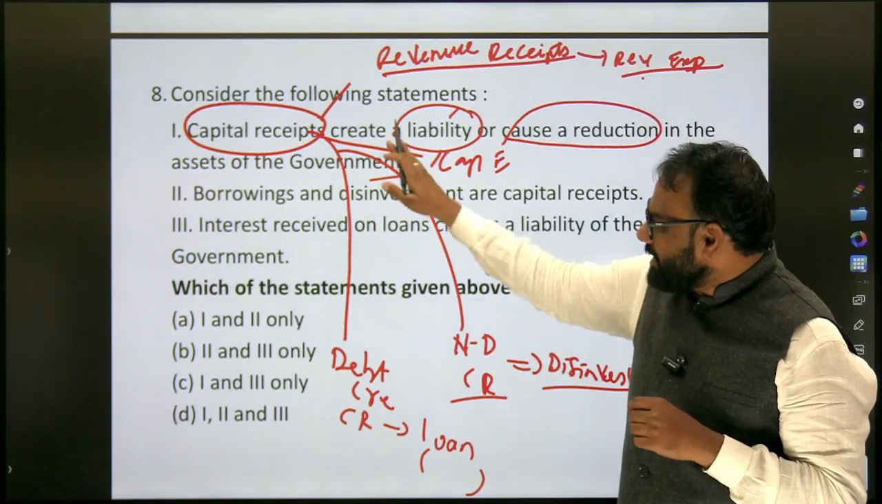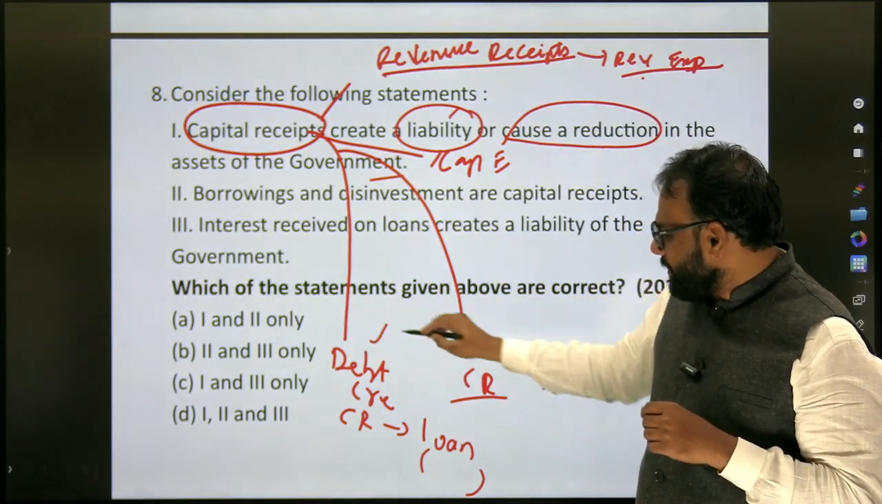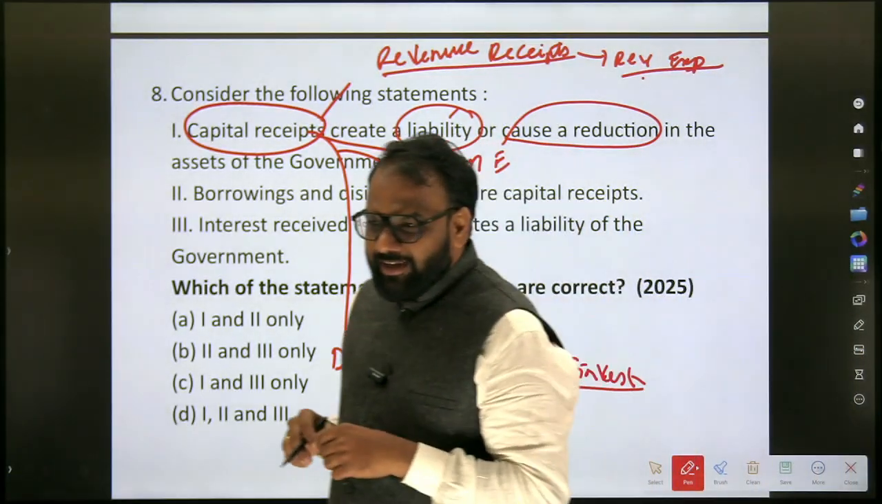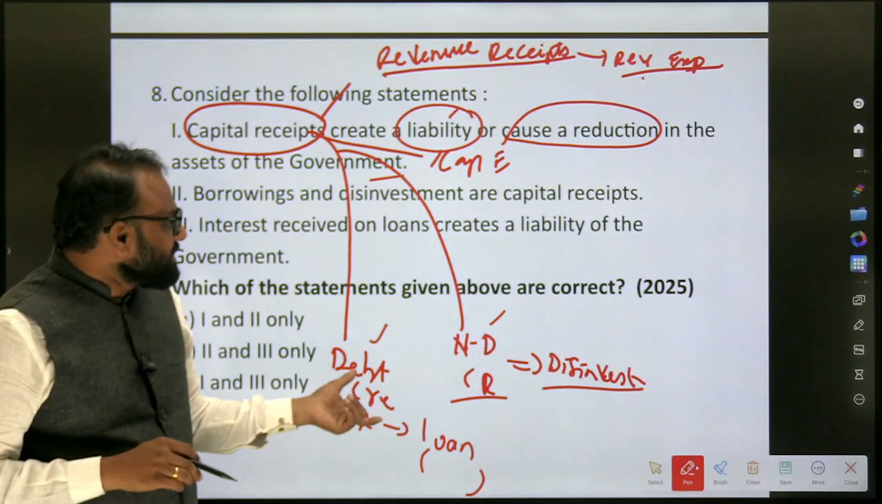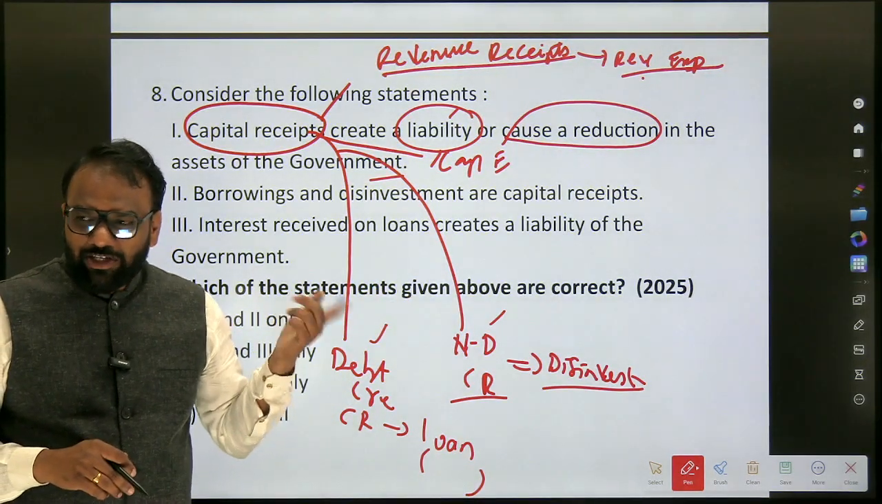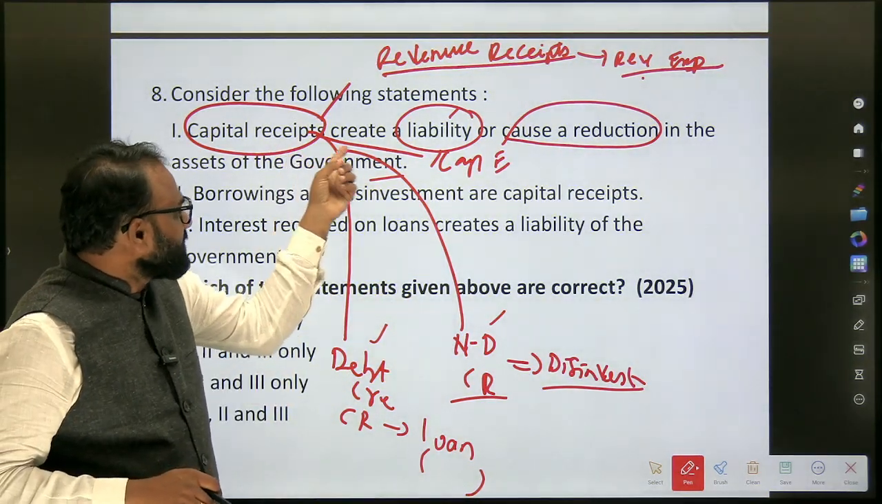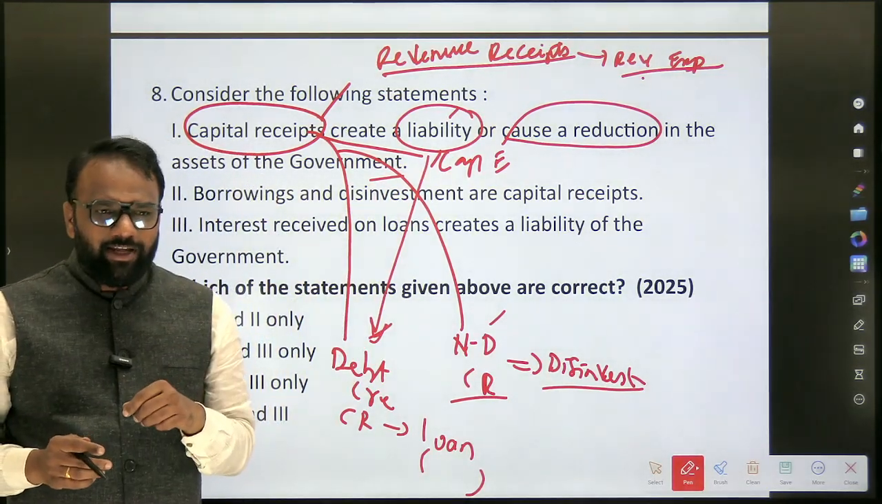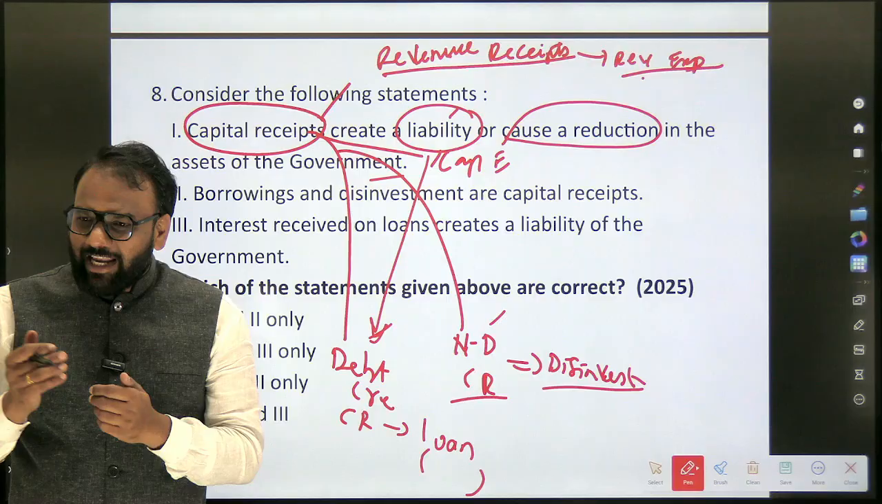Okay. Now capital receipts we have classified into debt receipt and non-debt receipt. Now this debt receipt is there, right? You have to repay whatever loan you have taken, you have to give it back. So capital receipts create a liability. Yes, it creates a liability. When it comes to debt receipts, it creates a liability.